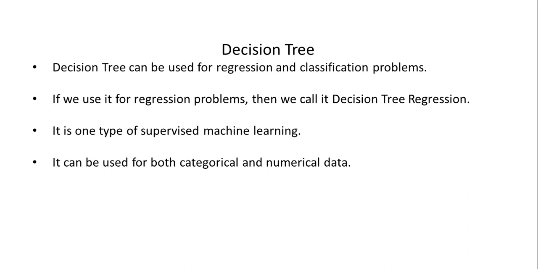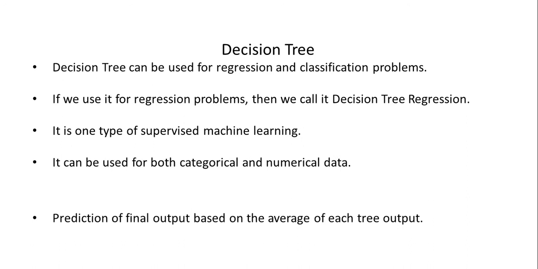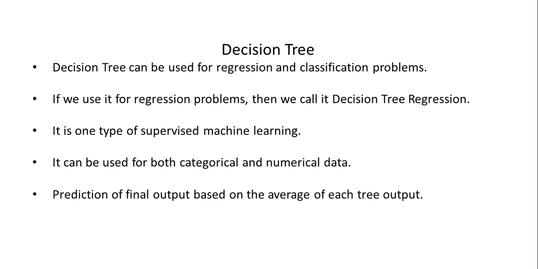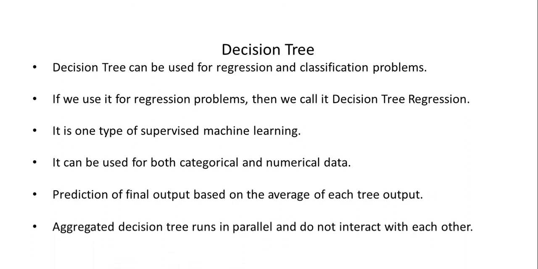It can be used for both categorical and numerical data. So in this classification algorithm, numerical as well as categorical data can be used. Prediction of the final output is based on the average of each tree output. Aggregated decision trees run in parallel and do not interact with each other. So while classifying, there are multiple trees contributing to the output, but they are running in parallel and do not have any interaction between each other.